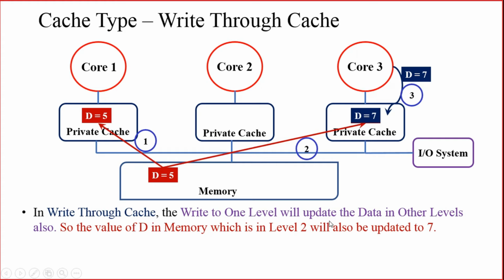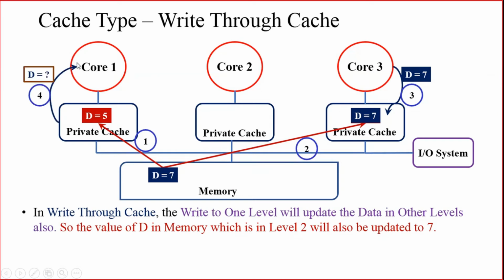A write to one level will update data in the other levels below the first level in the hierarchy, right? So when you are updating the data in level 1, the data present in level 2 also will be updated to 7. So in level 2 also the same updation has taken place in write through cache.